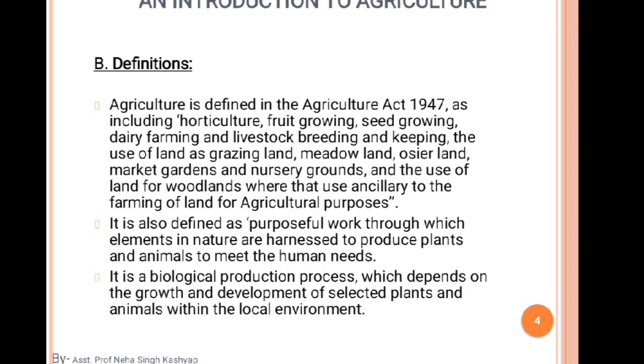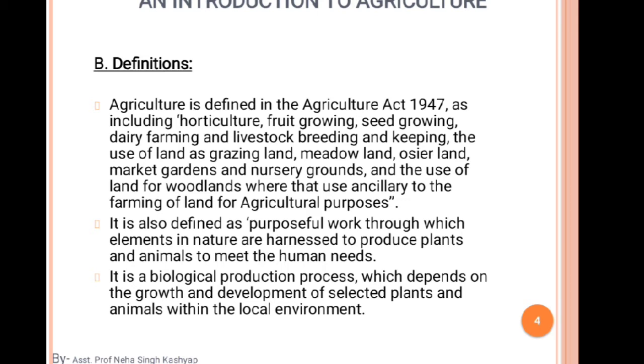As well as livestock rearing, where we artificially rear livestock and carry out fertilization for better production of milk, cow dung, manure. That's why we call it a biological production process, which depends on the growth and development of selected plants and animals.